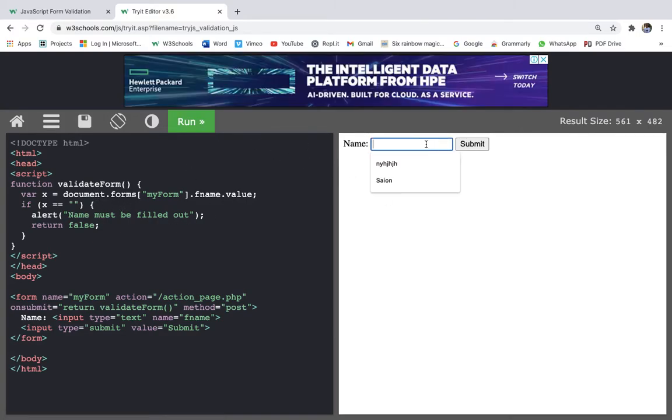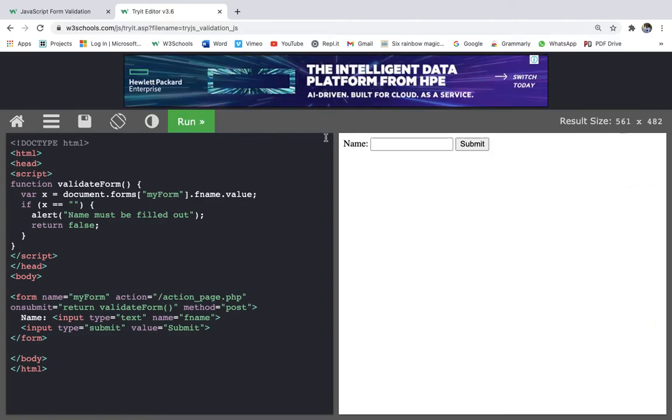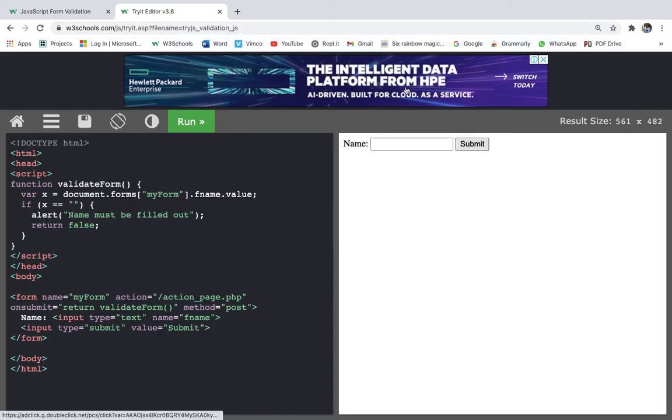So if I do this and then I submit, it is working fine. But if I leave it empty and I submit, it will show me "Name must be filled out". Now this is quite obvious, but you must be thinking that we never give return whenever we are calling a function. Before it we don't give return. So why are we giving return right now?